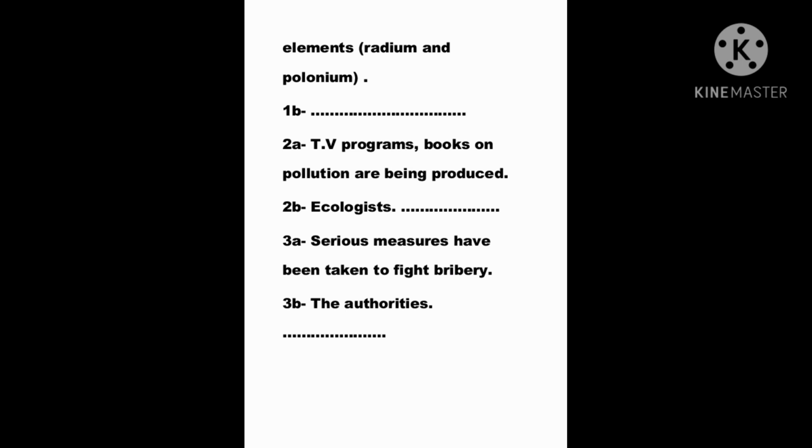So we say, for 1B, what do we say? We say "chemical elements" and you carry on. TV programs and books on pollution are being produced. So we say "ecologists". Okay? So here we transform from passive to active or active to passive. Serious measures have been taken to fight bribery. So we say "the authorities".